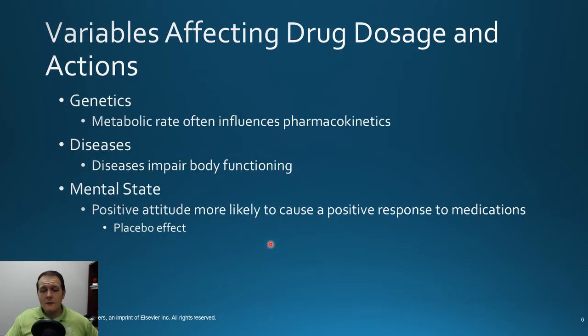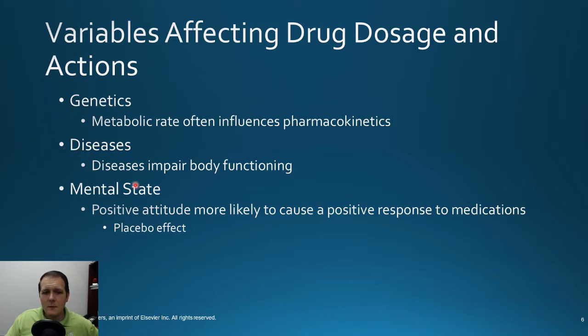In terms of genetics, you may find that genetic differences between patients can actually cause metabolism of drugs to differ, right? You may find some people are really good at metabolizing certain drugs and they may need higher doses to keep the same levels up. Or in some cases, they may be very slow metabolizers of a drug and they need much less of it in order to make sure that they don't get really high levels of the drug and cause toxicity there. Again, this is something we're going to see more of as time goes on and we get more access to cheaper genetic profiling for patients there, right?